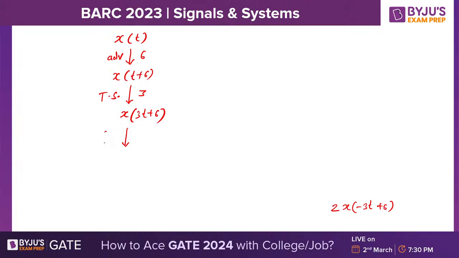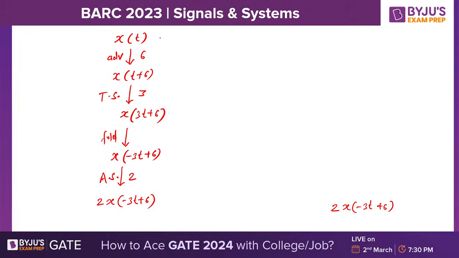Now time fold it, so time folding means just replace t by minus t, and this 2 means amplitude scaling by a factor of 2, giving 2 times x of minus 3t plus 6.